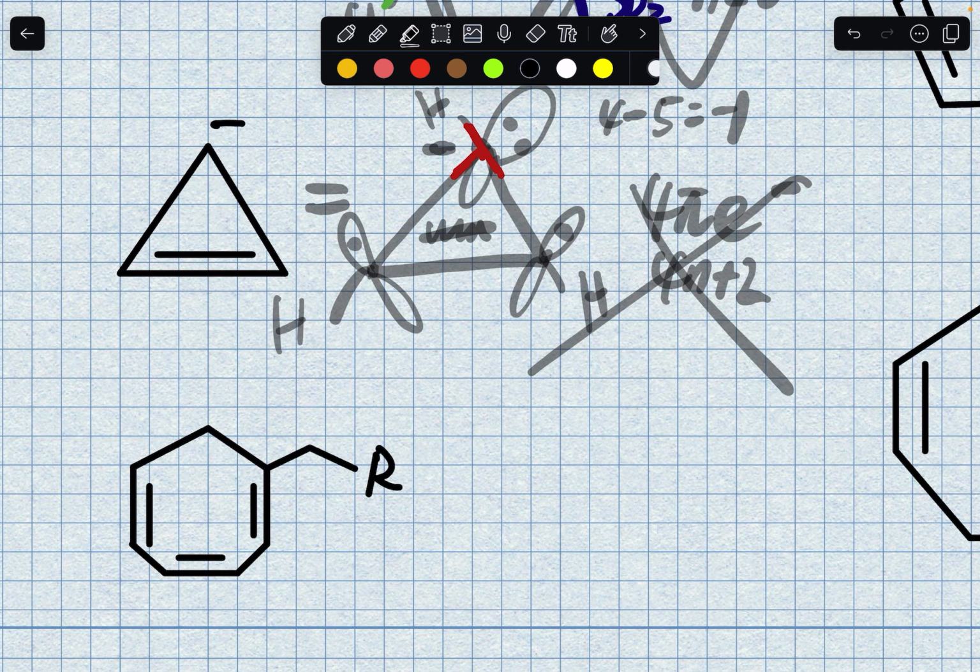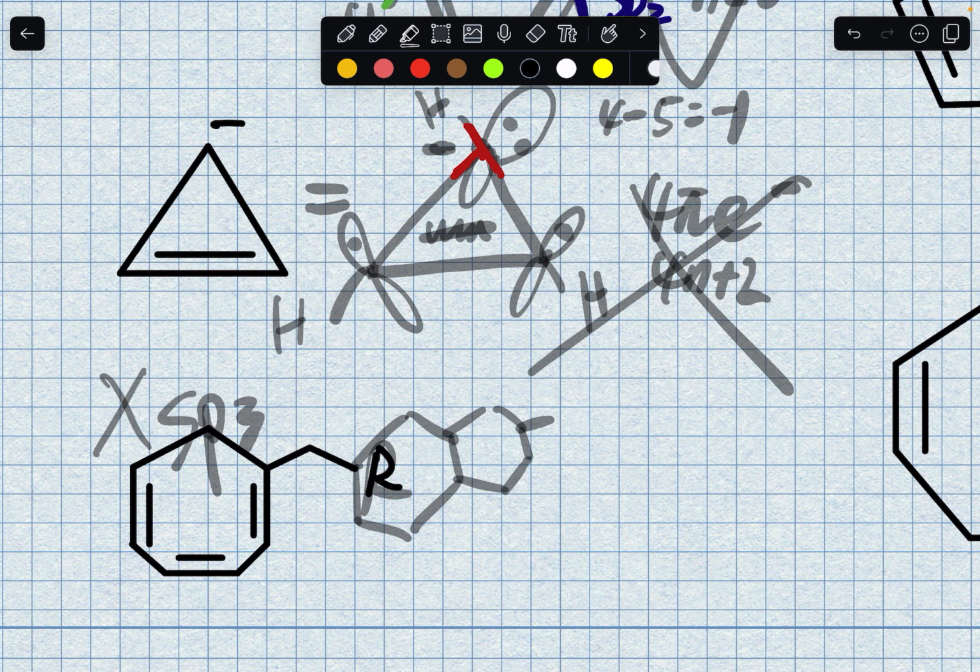So the third one, right off the bat, it doesn't even meet the sp2 criteria, because this carbon is sp3. So this is not aromatic. And then MCAT likes to give you a super large compound, and this R can be super big, like 4 rings, whatever, super busy, and then you get all lost.